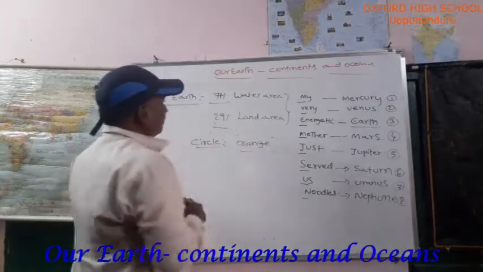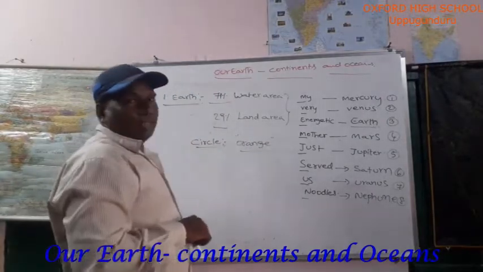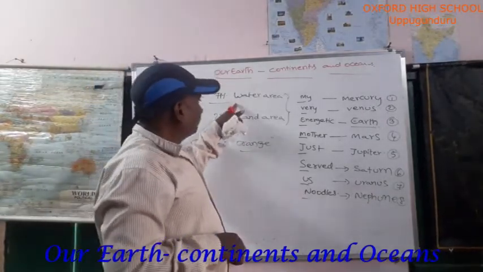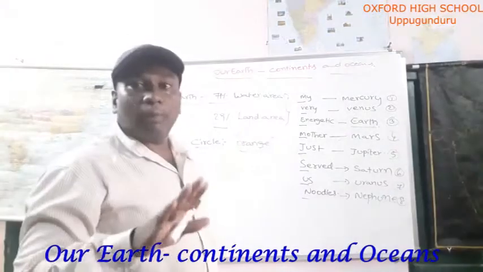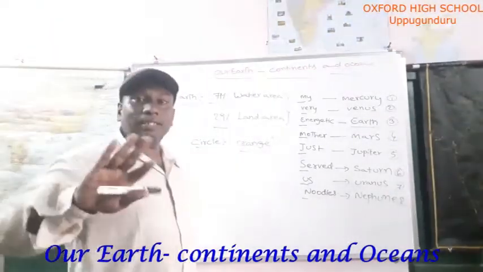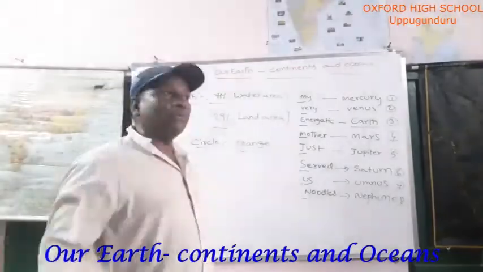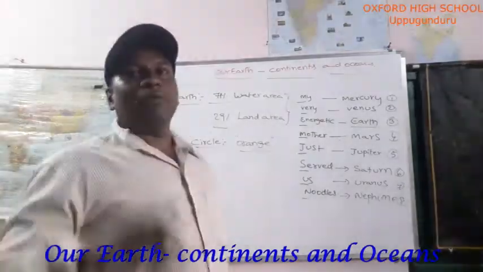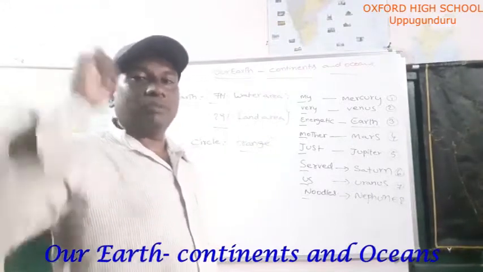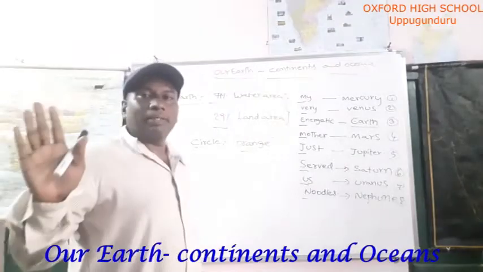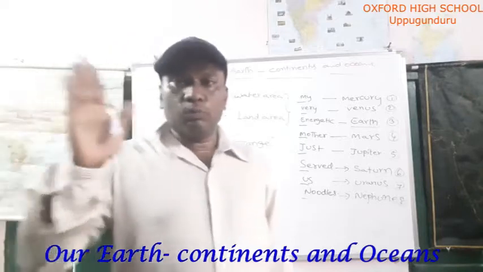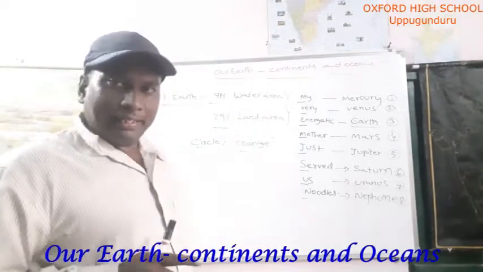Before that I told you 71% of Earth's area contains water. Actually it is called the blue planet. Which planet is called the blue planet? Earth. Why? If you go to space and observe the Earth from space, how will it appear? It looks blue. Why?